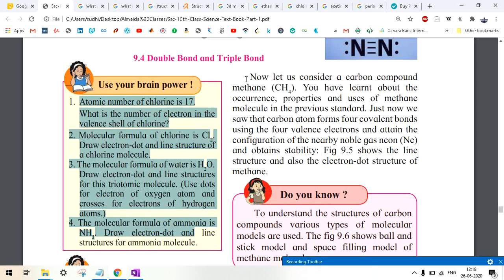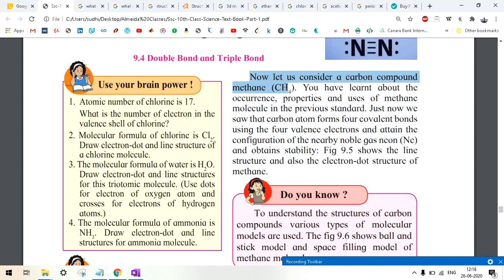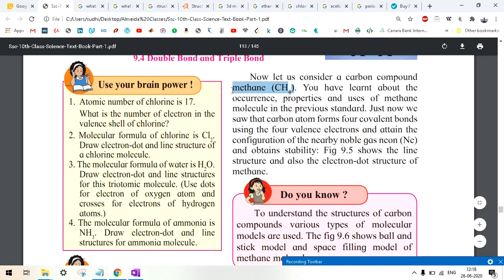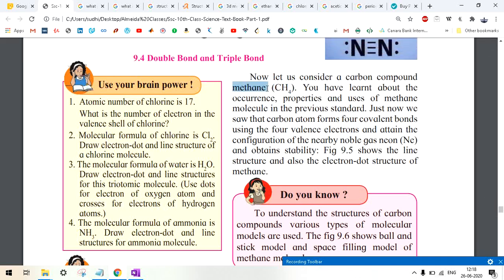even in the classroom. Now let us consider a carbon compound, CH4. We should now be familiar with the molecular formula CH4, which is methane, right? If you see, this is actually CH4. There is one carbon and four hydrogens. This is the molecular formula of CH4, and this is the common name. Every molecule has a common name. So the common name of CH4 is methane.